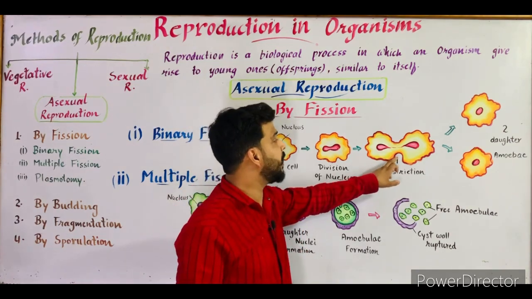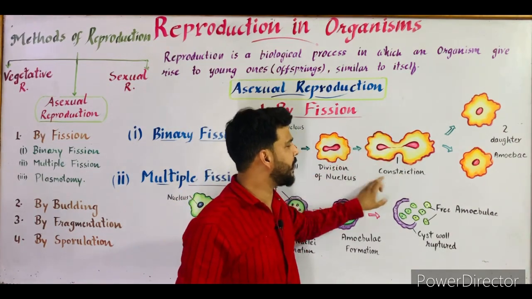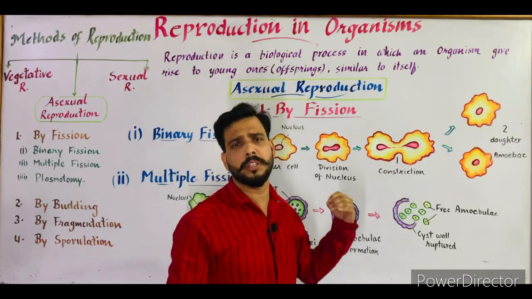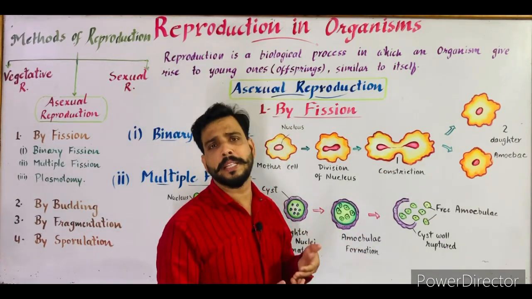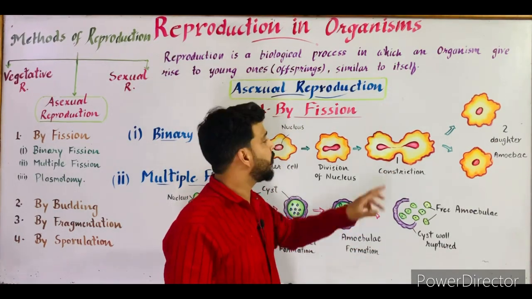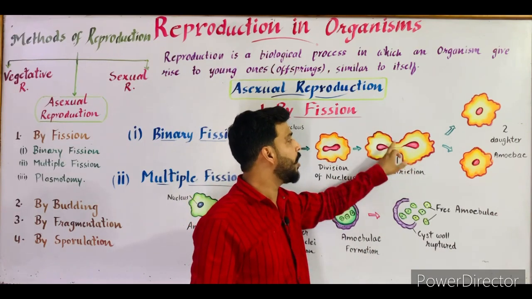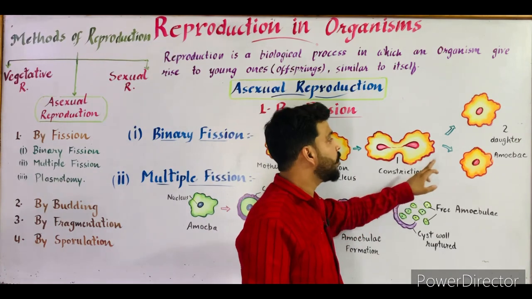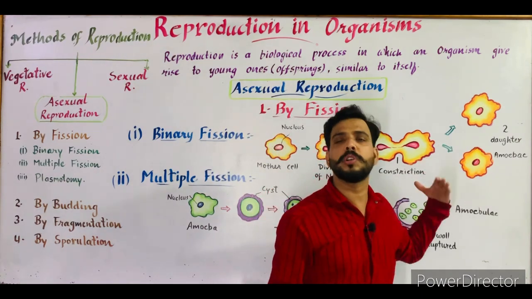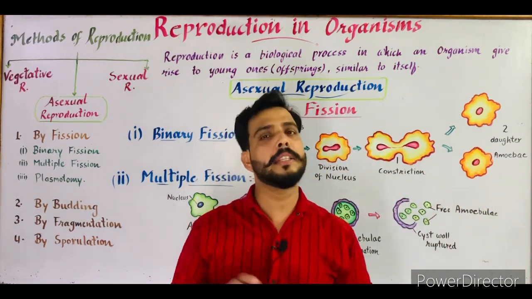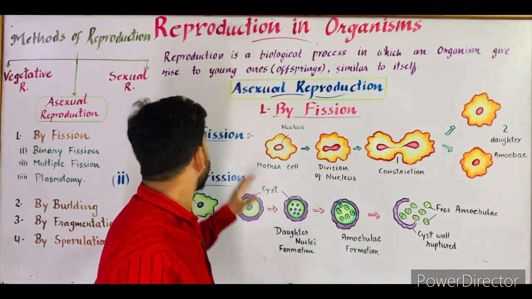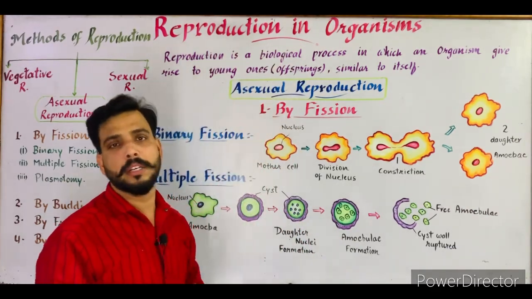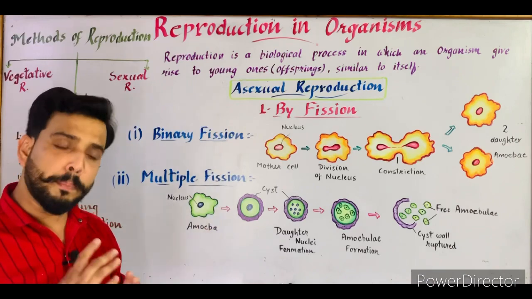Now as you can see, there is a constriction, or groove, or furrow. By the furrow, the cytoplasm of this amoeba also divides. Thus with the help of this constriction, 2 daughter cells or 2 daughter amoebae are produced, and this phenomenon is known as binary fission in amoeba. So it was binary fission, means what?